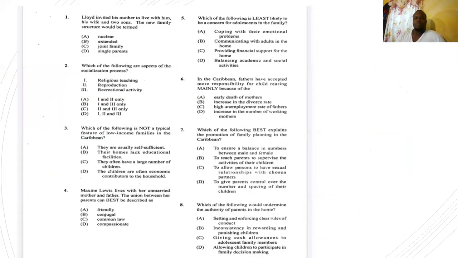Let's do this. Question 1 says, Lloyd invited his mother to live with him, his wife, and 2 sons. The new family structure would be more than 2 generations. It's actually 3 generations: his mother, himself and his wife, and then his 2 sons, right? 3 separate generations. So once it's more than 2 generations, you know automatically that it is A, nuclear, B, extended, C, joint family, or D, single parent family?